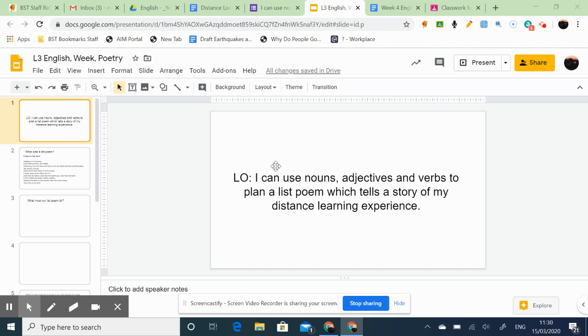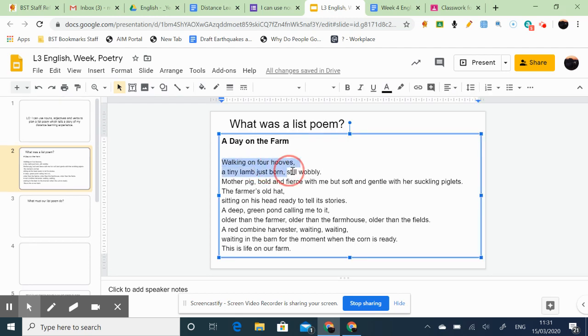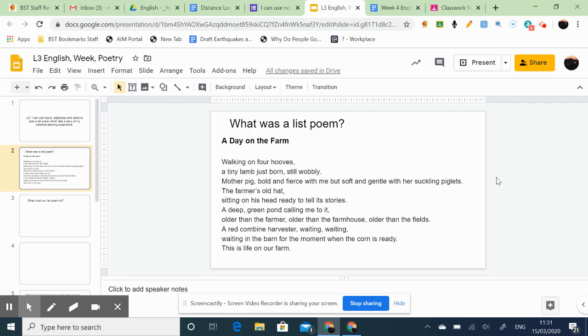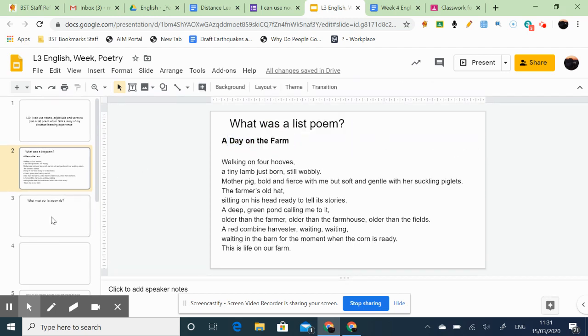So let's move on. Okay, so what was a list poem? Well, let's very quickly just have a look at it. If we remember the day on the farm, that's what a list poem is, and you can see it's a series of different sort of listed events based around a particular thing. It might be the mother pig in this case, or it might be a tiny lamb. Okay, and each one tells a part of a story about, in this case, a day on the farm. And of course, we're working towards our experiences of distance learning and our feelings. Okay, so that's what a list poem was.